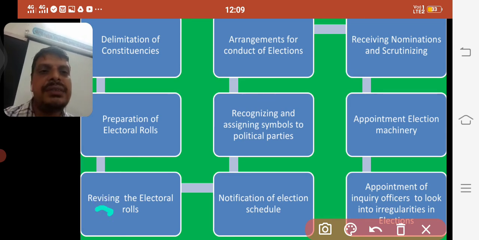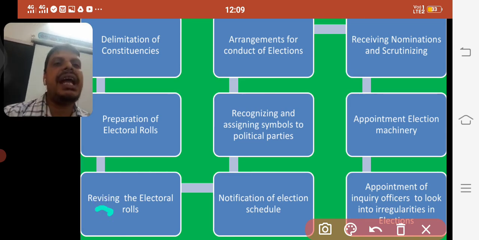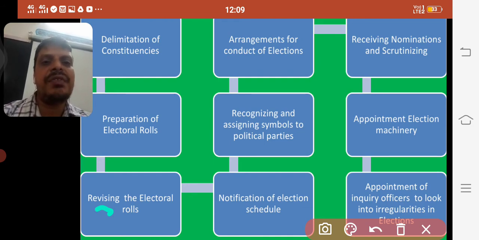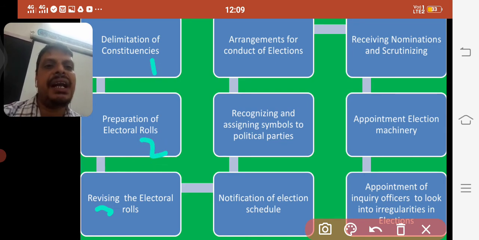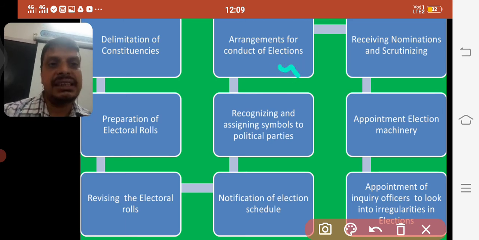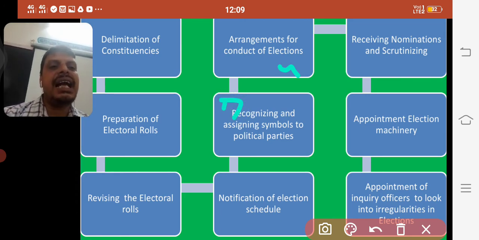Okay, third one. And the fourth one is what we find as arrangements for the conduct of elections. These first three things are actually preparatory actions for conducting elections. Next, the fourth one is the arrangement of elections for conducting elections in different parts of India. And the fifth one we find here is recognizing and assigning symbols to political parties who are participating in elections.